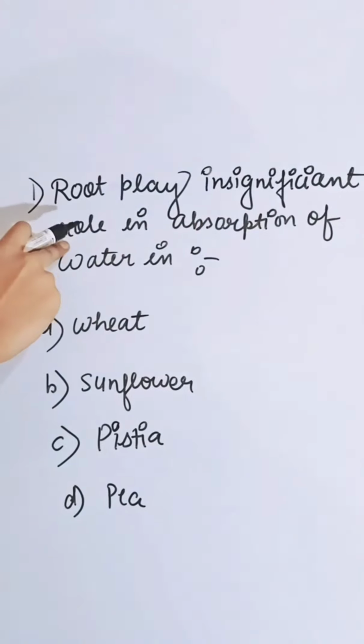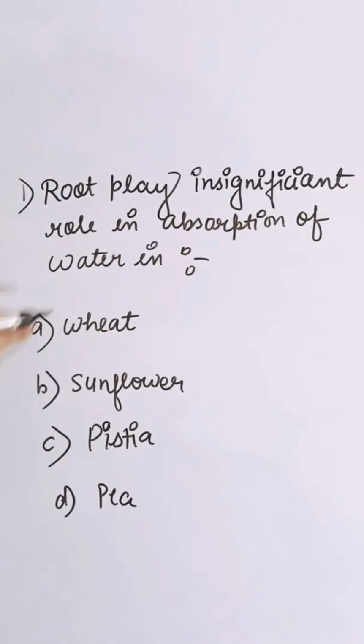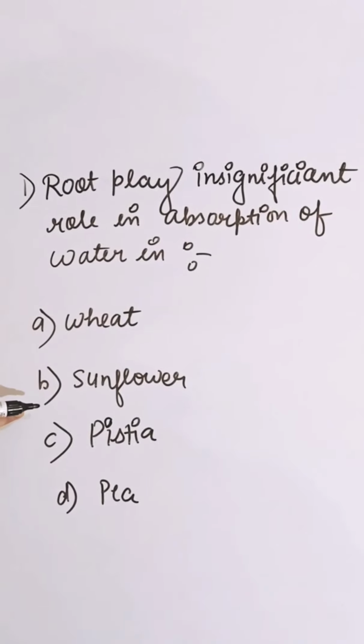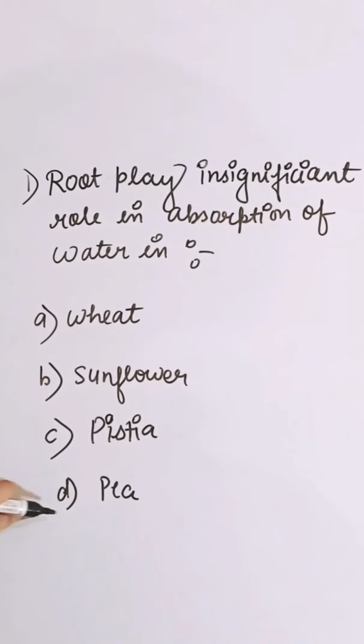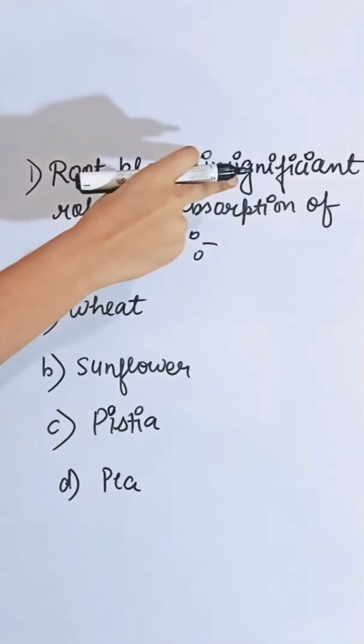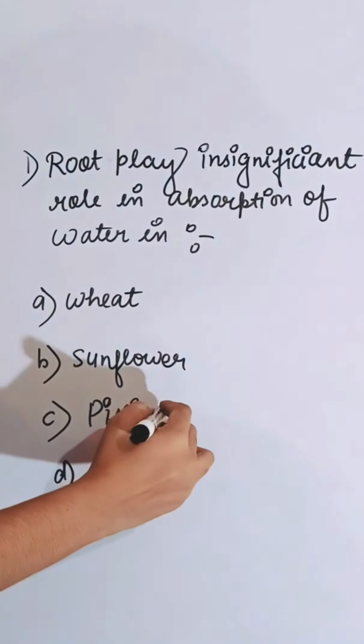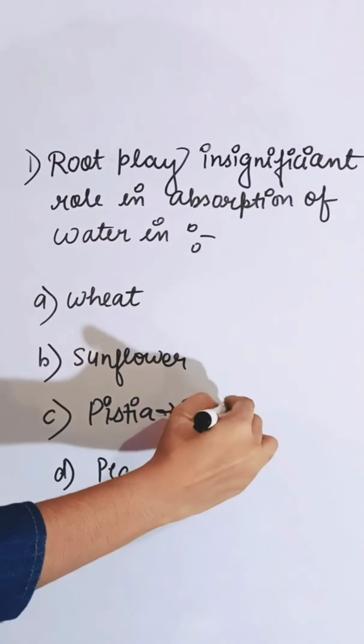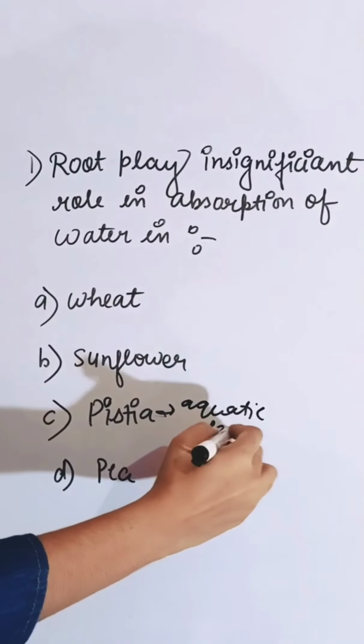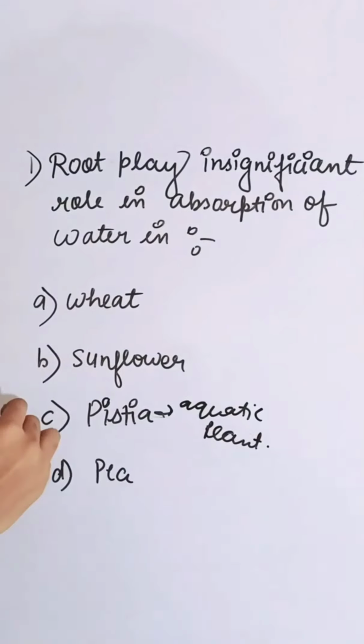Roots play an insignificant role in absorption of water in: first option wheat, second sunflower, third Pistia, and fourth pea. Roots play an insignificant role in absorption of water in Pistia. Pistia is an aquatic plant. So the correct answer is C.